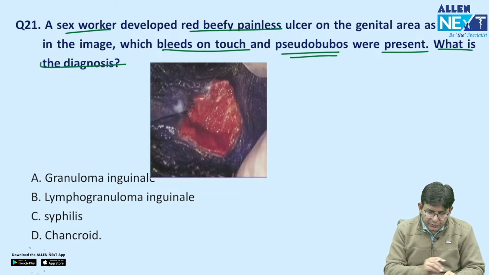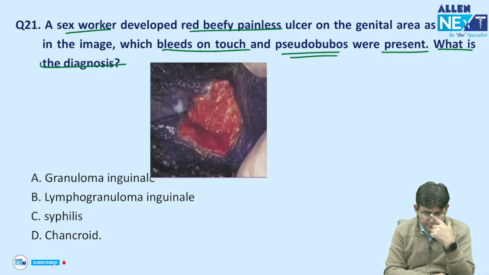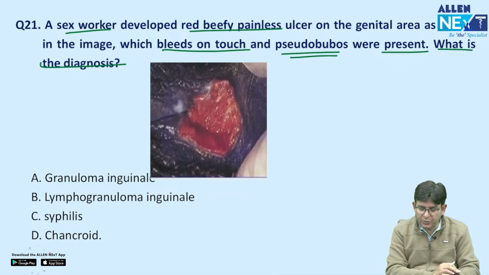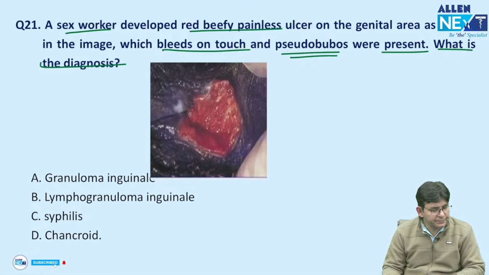Tell me what should be the answer, guys, here in this particular one. A sex worker developed a red beefy painless ulcer in the genital area as shown in the image, which bleeds on touch, and pseudobuboes were there. What is the diagnosis? Yes, please tell me.